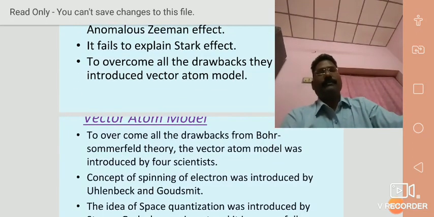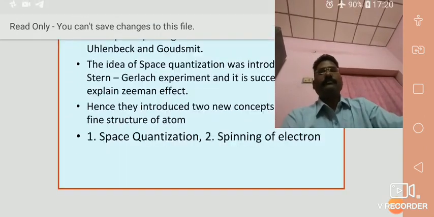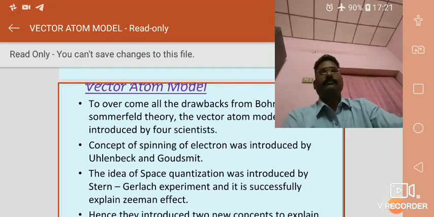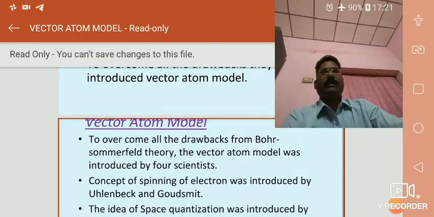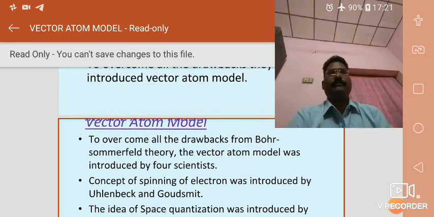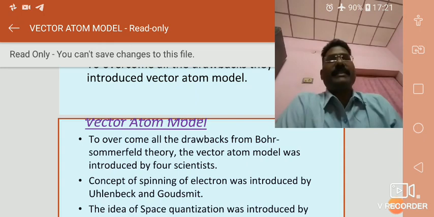Now, vector atom model. To overcome all the drawbacks of Bohr-Sommerfeld theory, the vector atom model was introduced by four scientists.